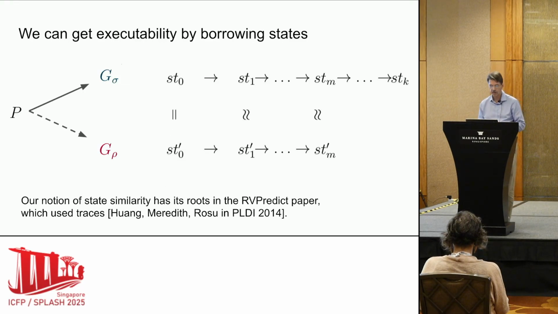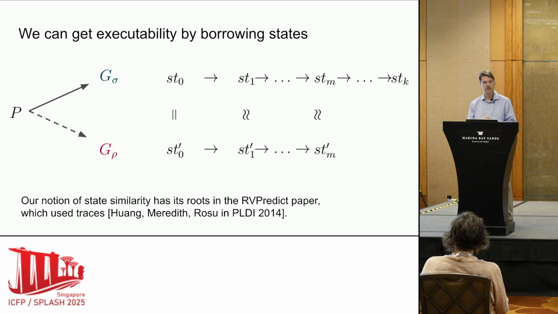This is where we pick up an idea from the RV Predict paper from 2014. They have a notion of state similarity. They say we don't need to tinker too much with the states, just a little bit so everything stays executable. The main thing they tinker with, the similarity measure here, is that they take some actual values and replace them with symbolic values. That turns out to be enough to do a lot. And if you do this in a disciplined way, you will stay executable.